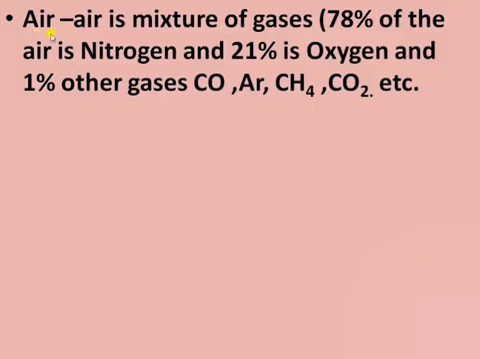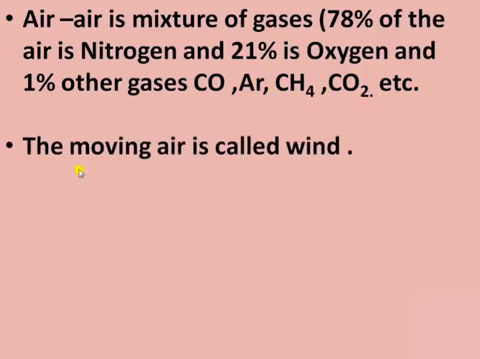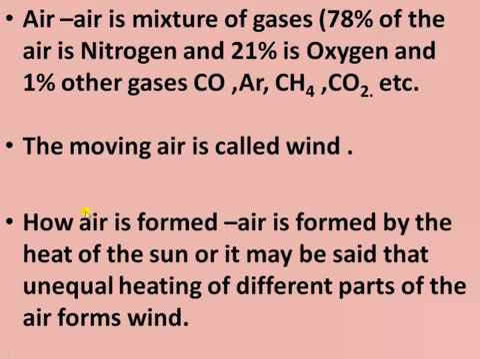So let's start with the first topic, air. Air is a mixture of gases. 78% of the air is nitrogen and 21% is oxygen and 1% are other gases like carbon monoxide, argon, methane and carbon dioxide. The moving air is known as wind. Next is how the wind is formed. Wind is formed by the heat of the sun, or it may be said that the unequal heating of the different parts of the air forms the wind.